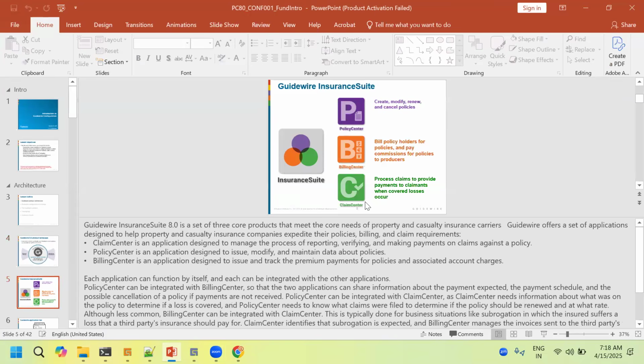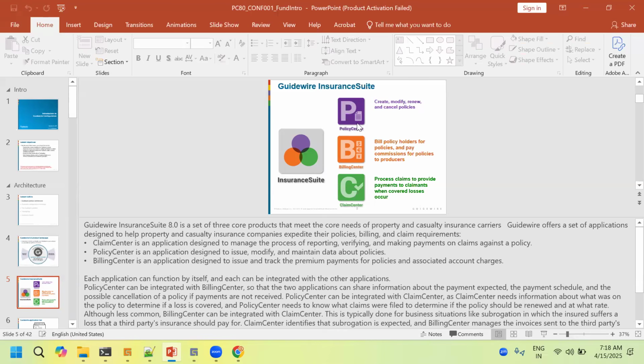If you check the insurance suite, it has three main things: PolicyCenter, BillingCenter, and ClaimCenter. On top of all three, one more thing is there, called ContactManager. Generally, it won't be considered part of the insurance suite, but it acts as one. So we'll go one by one.